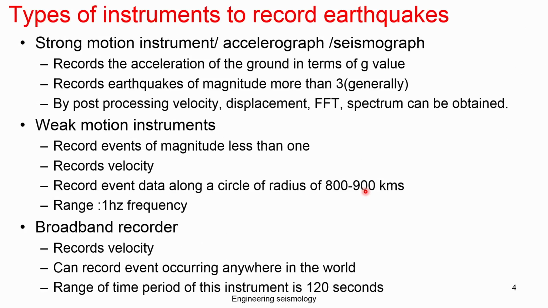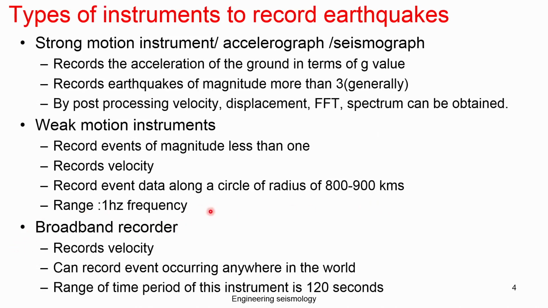That means, if you have a strong motion instrument at a particular place and you get a local earthquake smaller in magnitude, you cannot record that in that instrument. Second, the weak motion instrument records events of magnitude less than 1 and records velocity, whereas the earlier one is a function of acceleration. It records events along a circle of radius 800 to 900 kilometers. This you should remember: weak motion instruments can record up to 800 to 900 kilometers and work in the range of 1 Hz frequency.